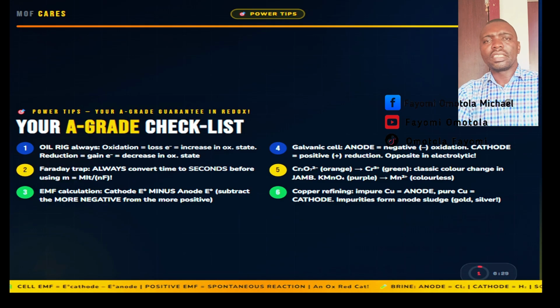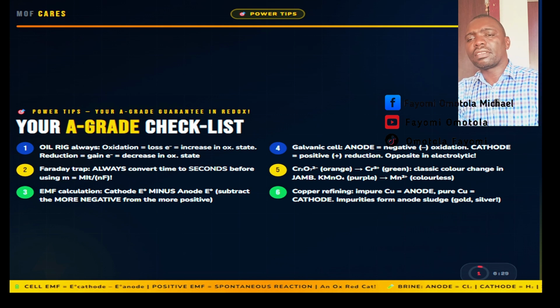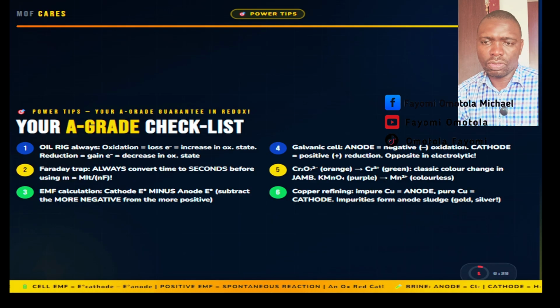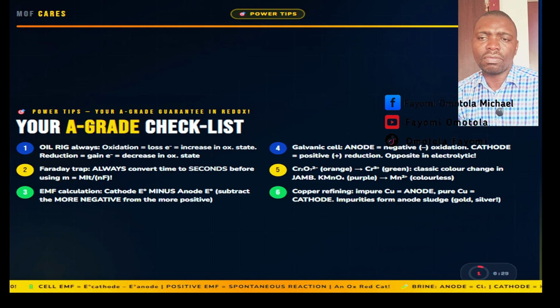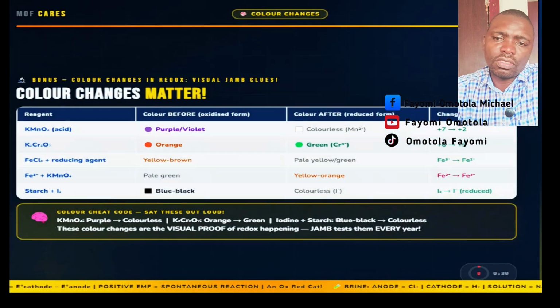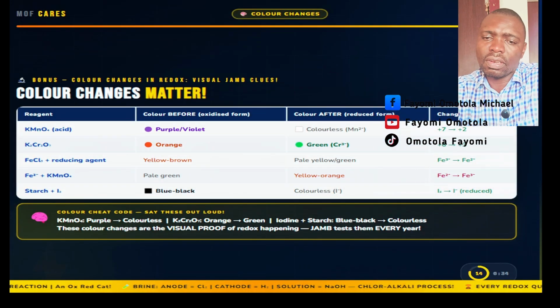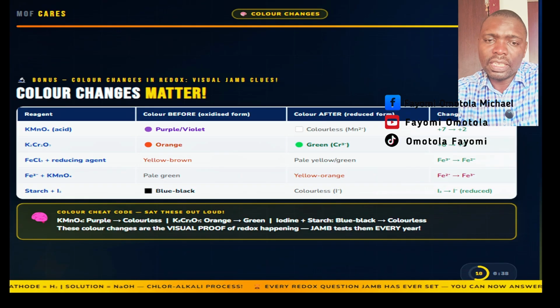6. In copper refining, impure copper is the anode that dissolves into solution. Pure copper is the cathode that grows. The impurities, including gold and silver, settle as valuable anode sludge. Color changes in redox reactions are powerful visual indicators that JAMB tests regularly. If you know these changes, you gain easy marks.